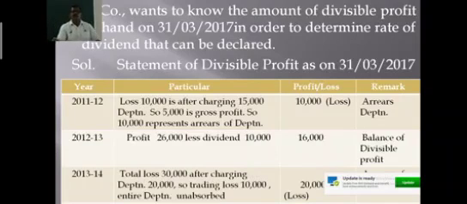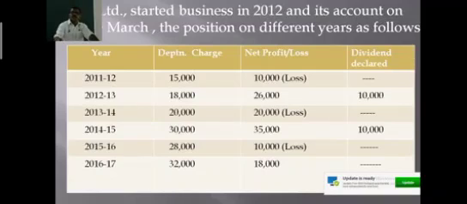So in the year 12 and 13, all the amount of depreciation is provided for. There are no arrears of depreciation because there is a sufficient amount of profit. The depreciation in the year 2012 and 13 is 18,000 and this total amount of 18,000 is provided for, absorbed.